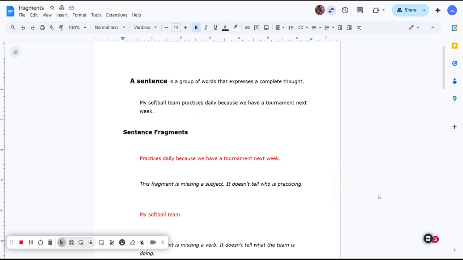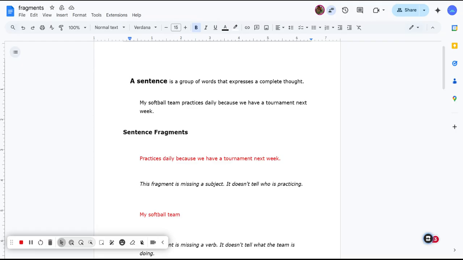Today we're going to look at sentences and sentence fragments and run-on sentences. So a sentence is going to be a group of words that expresses a complete thought. It's going to have a subject and a verb or a predicate. So looking at the first sentence, we see, my softball team practices daily because we have a tournament next week.